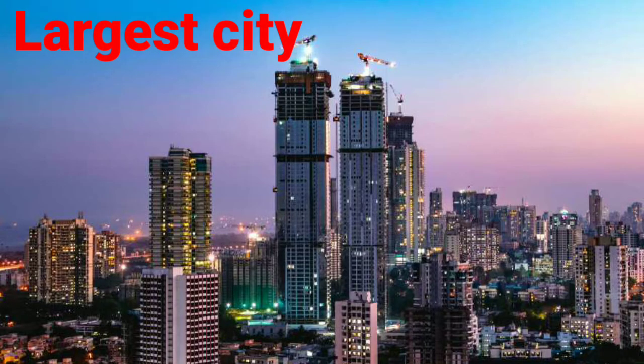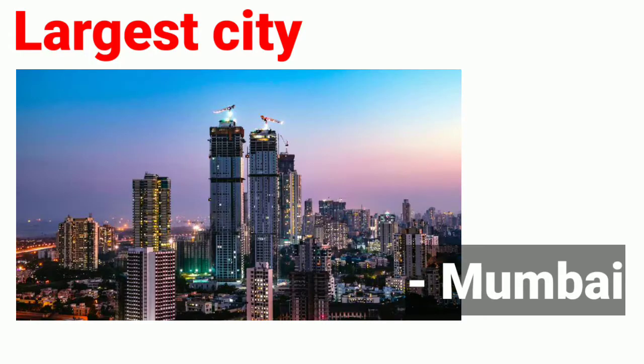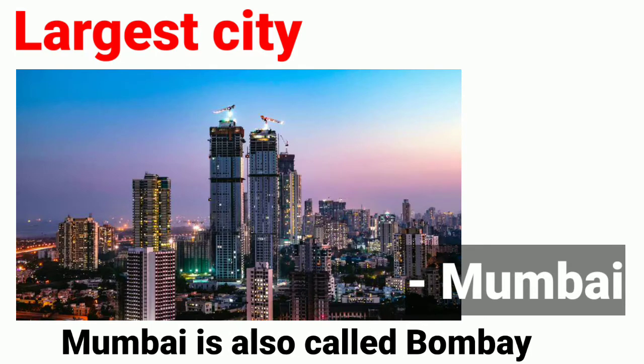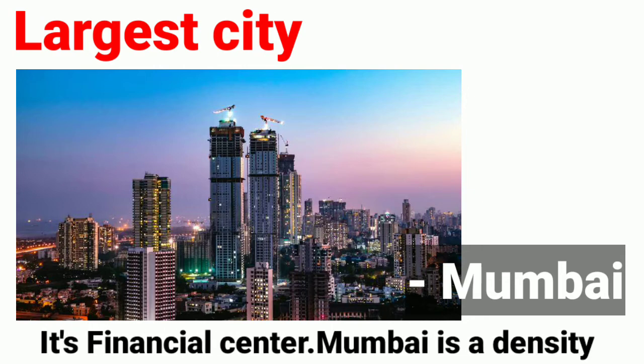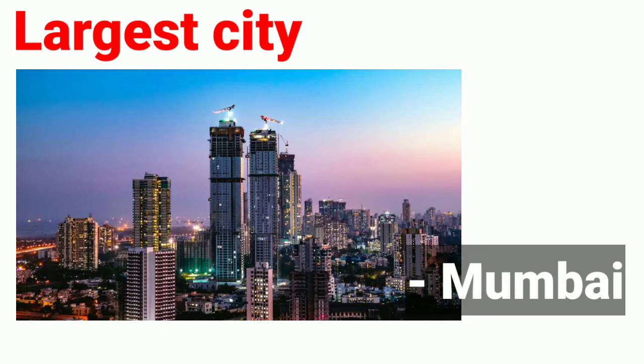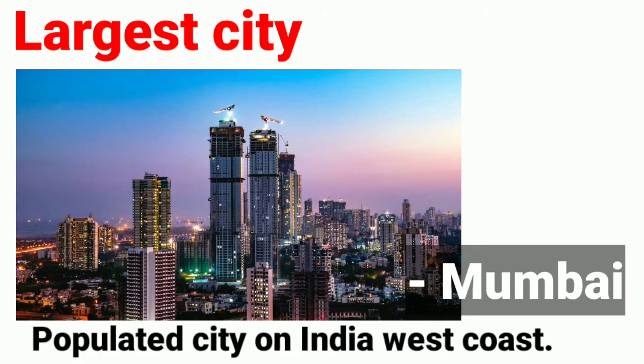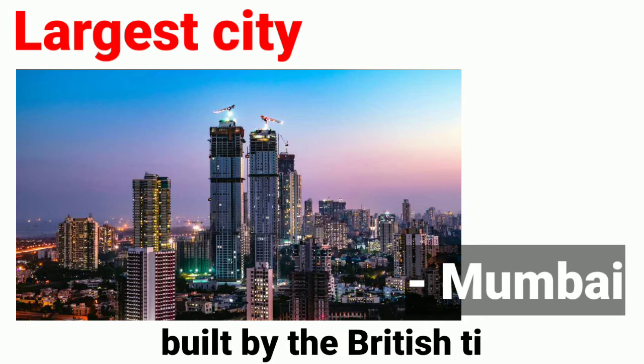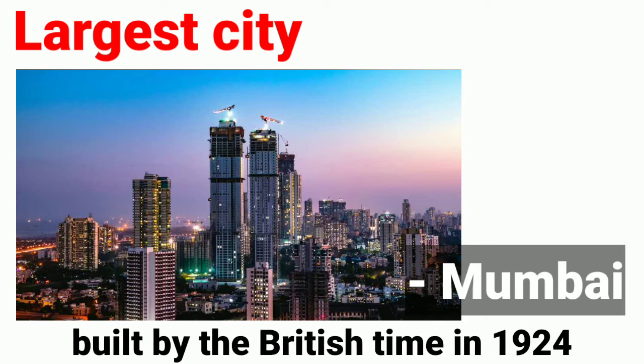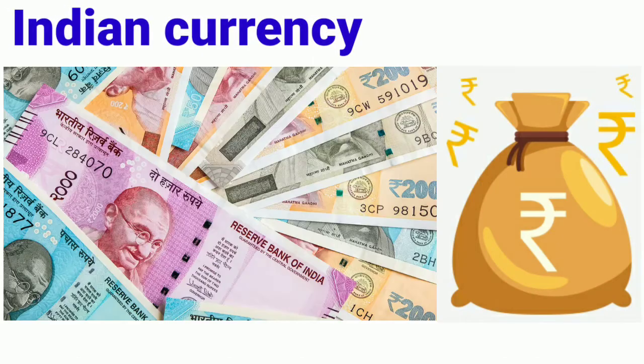Largest city, Mumbai. Mumbai is also called Bombay. It is the financial center, a densely populated city on India's west coast. Indian currency, rupee.